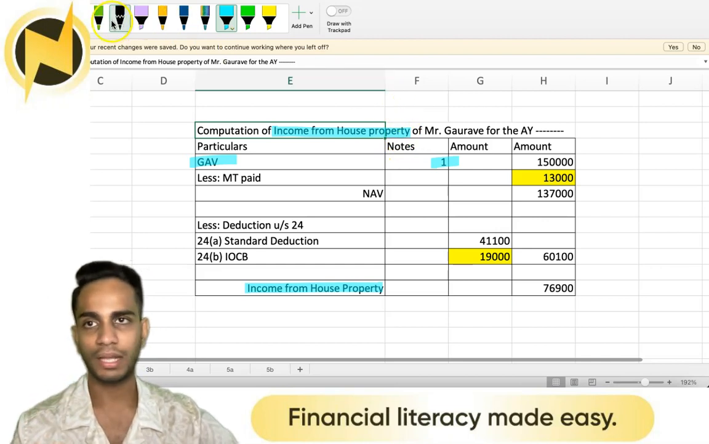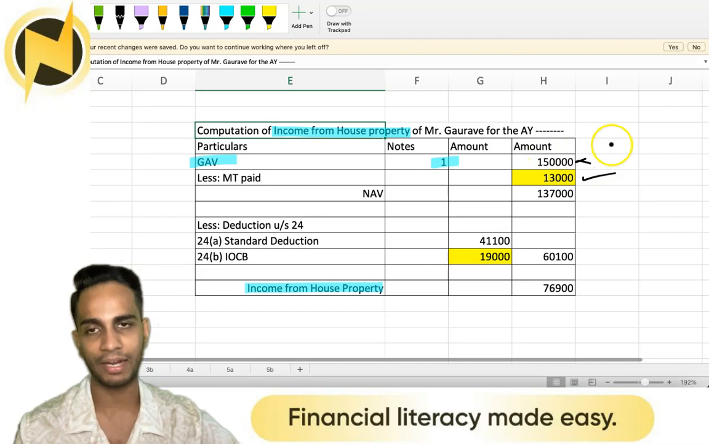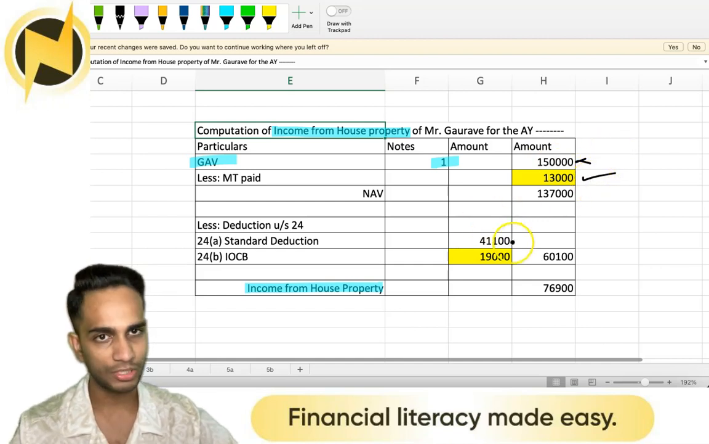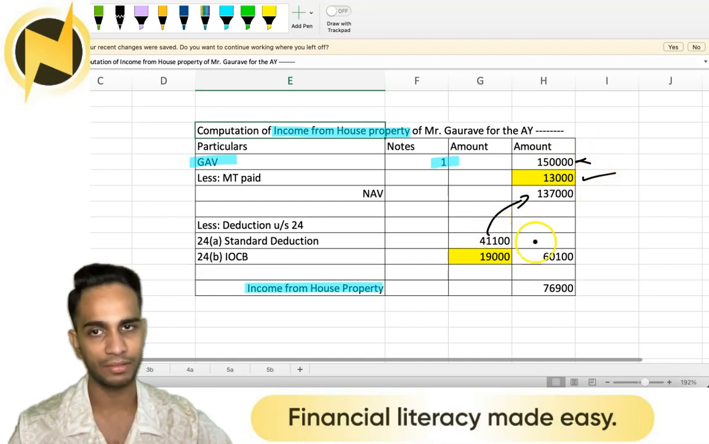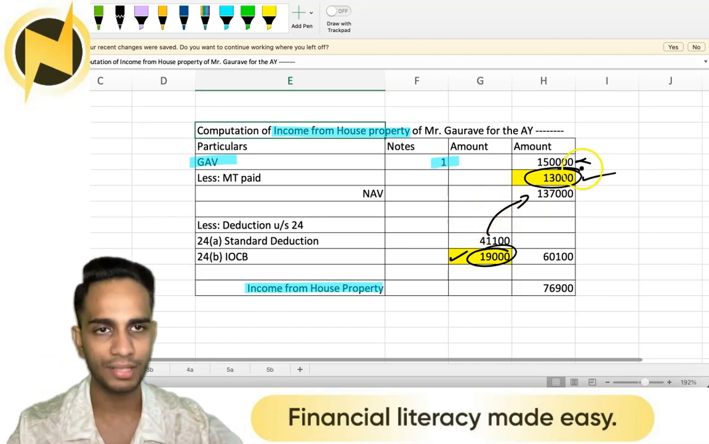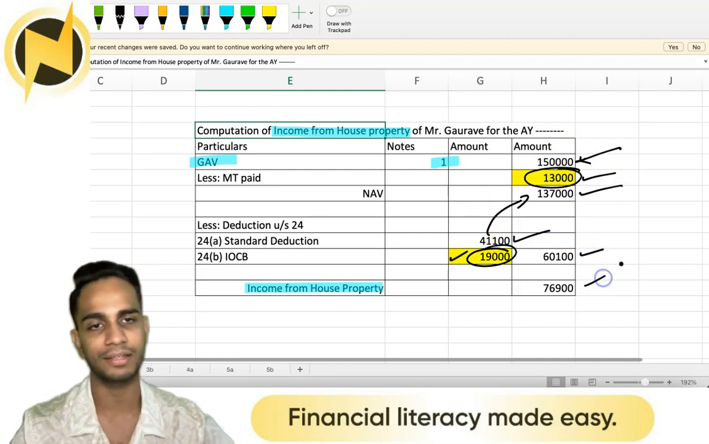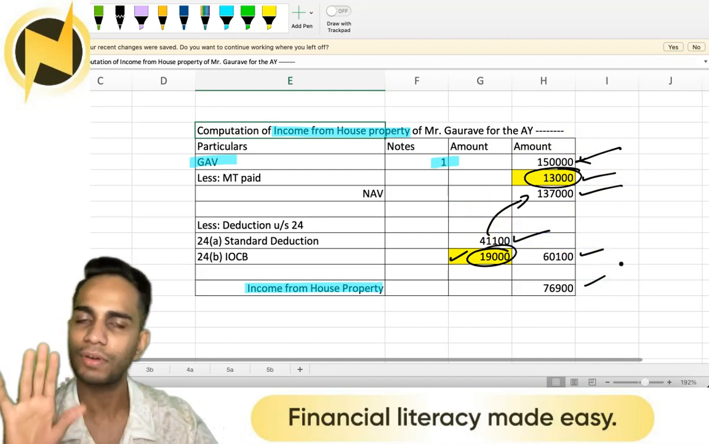So from the question, I do not know this. I need to find out this. I do know this. I can straight away write it from the question. I don't know what standard deduction is. Standard deduction is 30% of 1,37,000. I know interest on capital is 19,000. So these two things I've highlighted in yellow, I can right away write from the question. Now I just need one thing, that is GAV. With GAV, I'll get all of these. Correct? So all I have to find is GAV.